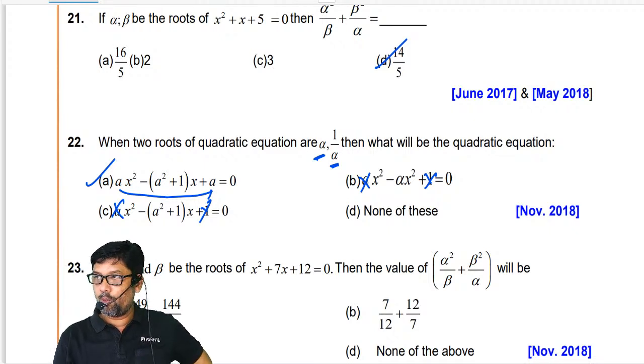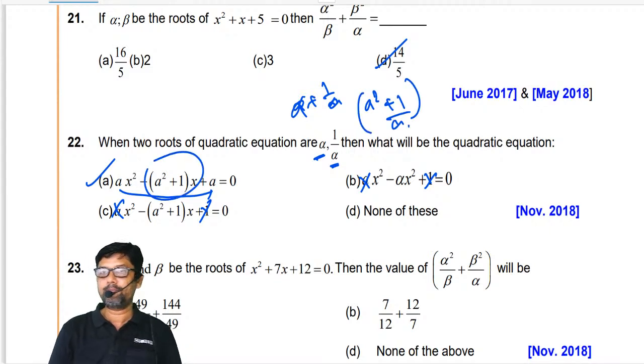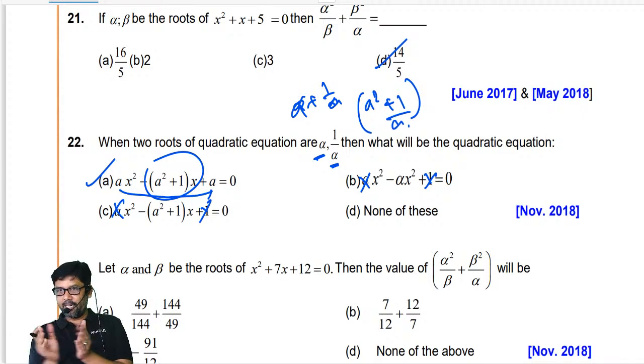But still, if you want to check, find the sum of roots. What is the sum of roots? Alpha plus 1 by alpha, that is A plus 1 by A, which is a square plus 1 by a. Yes, I am getting a square plus 1, with the denominator a multiplied on both sides.